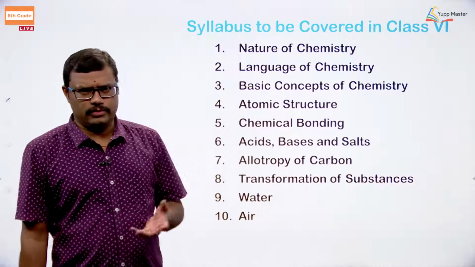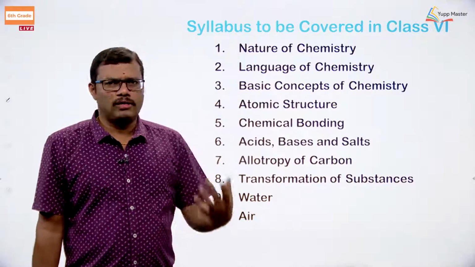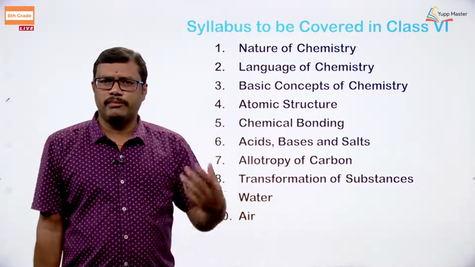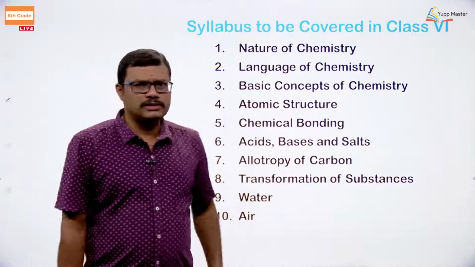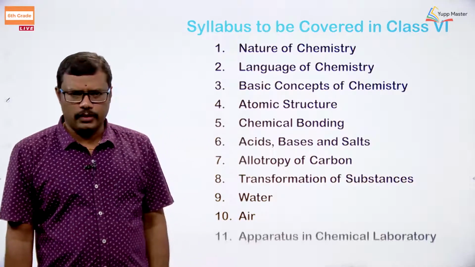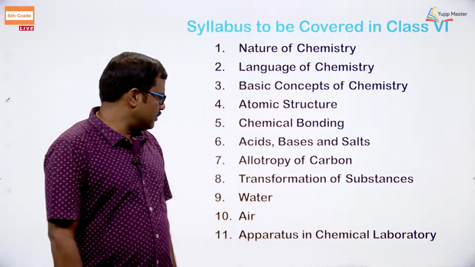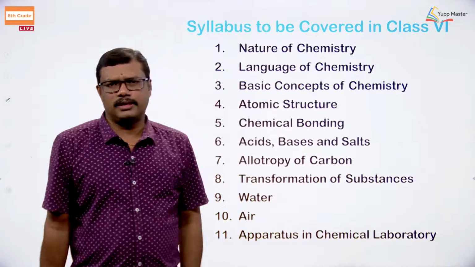Prevention is required, okay, we have to avoid pollution. So, in order to avoid pollution, we should take some prevention measures. There we are going to discuss these concepts. Lastly, we are going to look into the apparatus in a chemical laboratory.